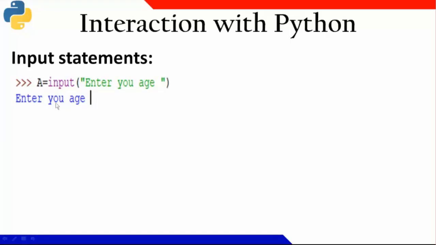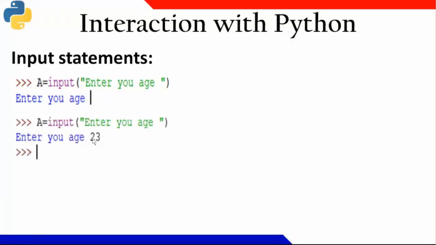Whenever you execute, this prompt will appear first and a cursor will be blinking there. You can write your input there. Let us say I have given input 23. This value 23 is saved in the variable A.